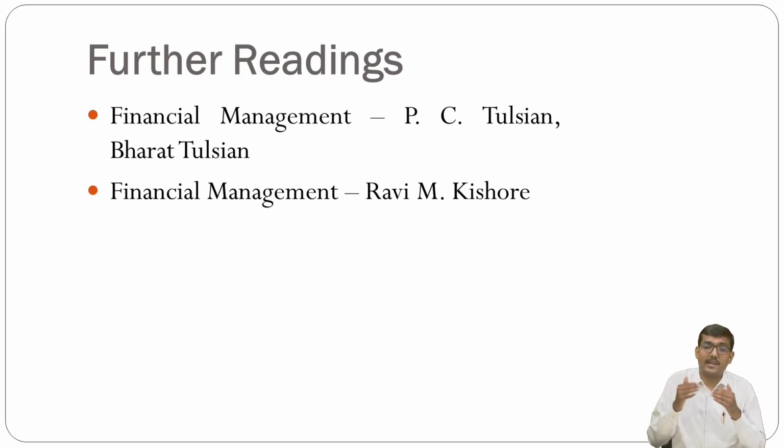Then we determined the present value of a single amount and a series of cash flows. Then we defined the sinking fund, then the loan amortization table. So these are the different components in this particular chapter, that is time value of money.